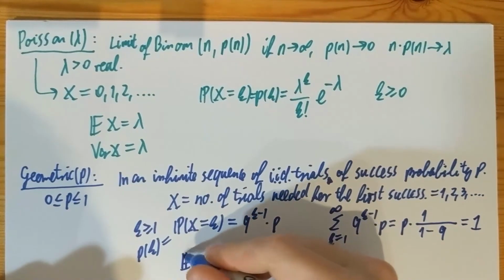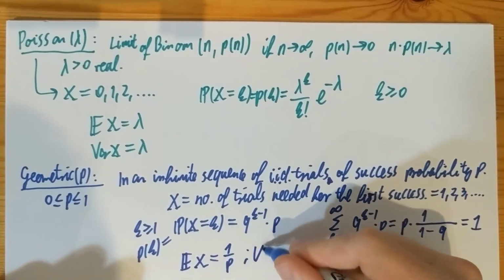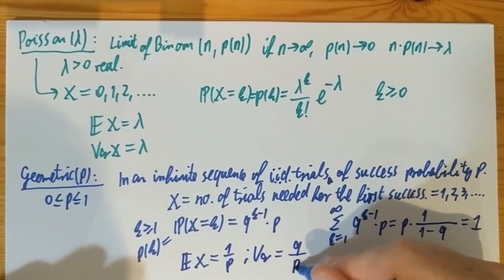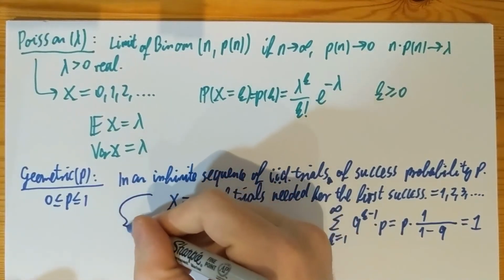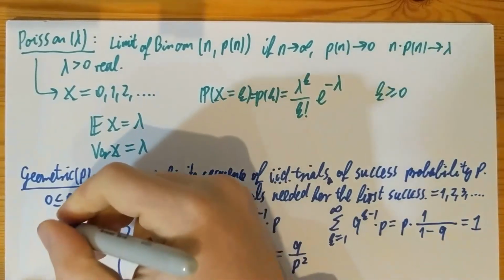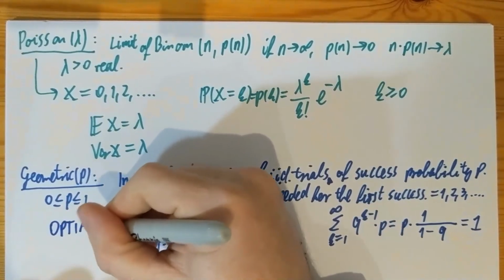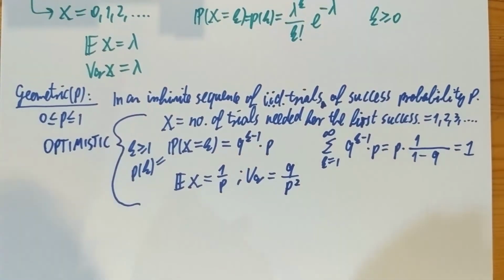And then the expectation of x is 1 over p, and the variance of x is q over p squared, where q is 1 minus p. And this is probably the way you have seen a geometric random variable. We are going to have actually two kinds of geometric random variables, and this one I'm going to call optimistic, because it looks at the first success. And I'm also going to define the pessimistic geometric random variable, which we are going to use as well.